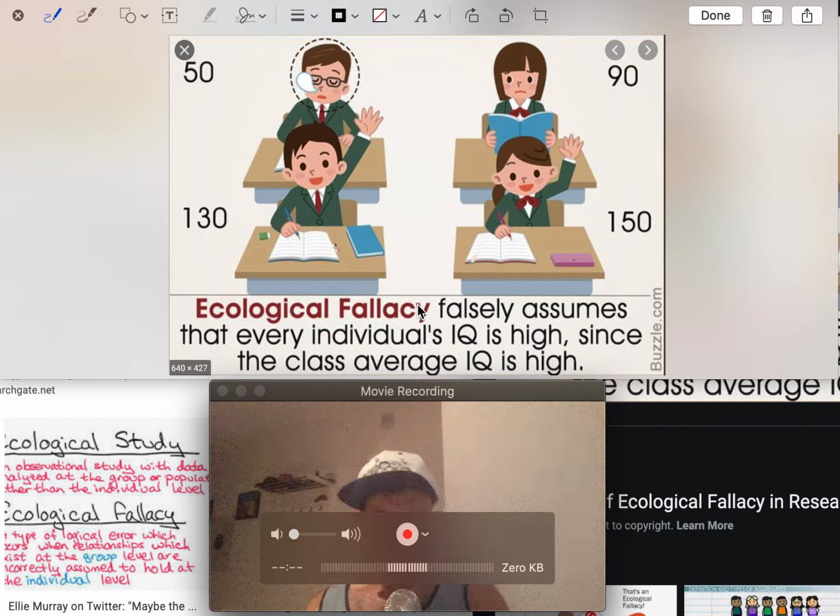Okay, so the number 2 problem with choropleth maps, the ecological fallacy. And you see here, my man in the back corner, he's sleeping. Look at the bubble coming out. That means he's sleeping. And he didn't do too well.